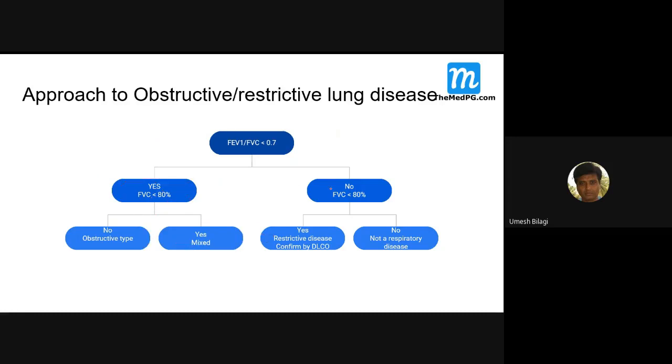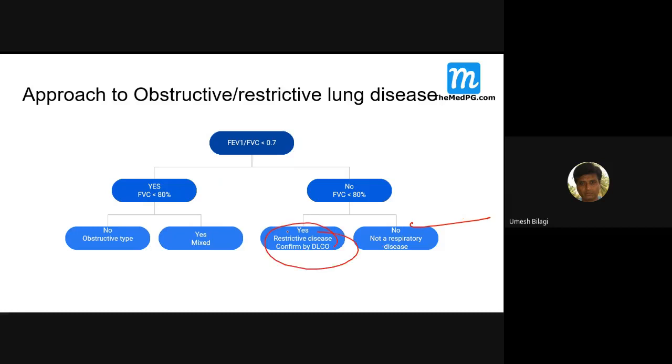Okay. Now FVC, here also in the restrictive side. FVC if less than 80%, what do you think? Restrictive. And "no" means not a disease. The patient is fine. FVC is also good. This ratio is also good. It's not a disease, cardiac problem or respiratory problem. FVC is also normal, then it's not a disease itself. Fine. So this is a normal lung.